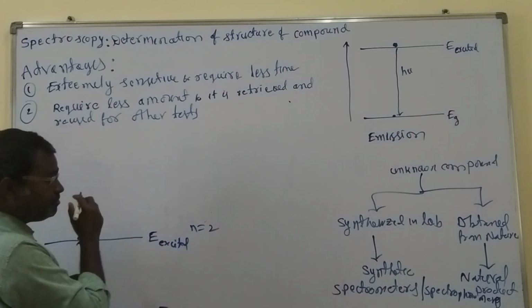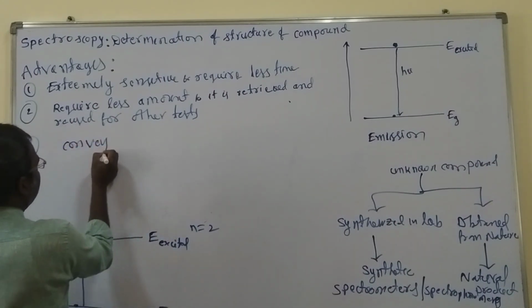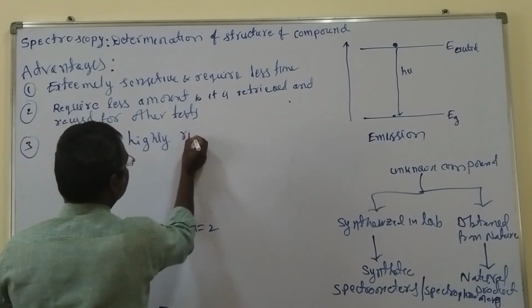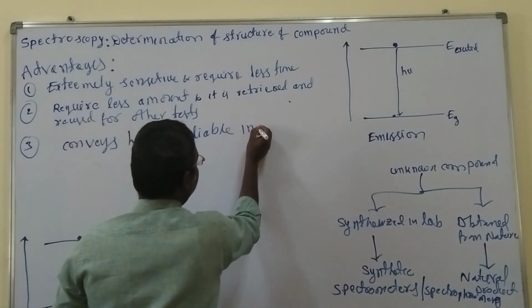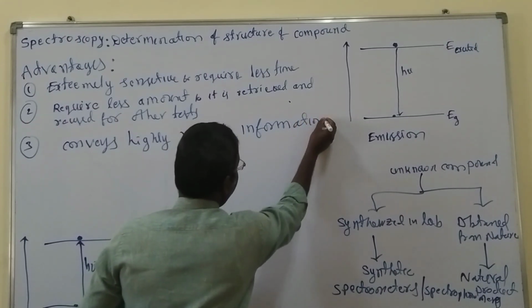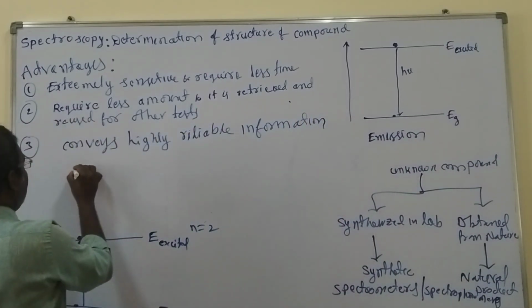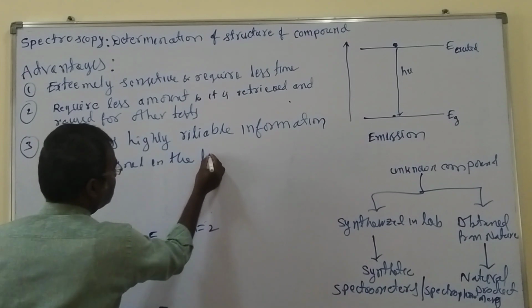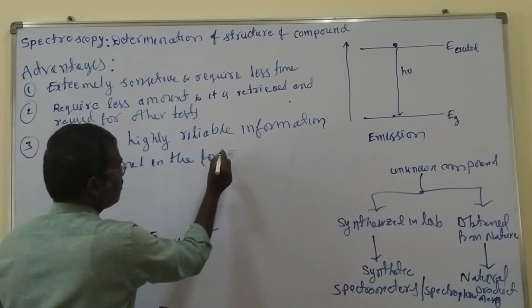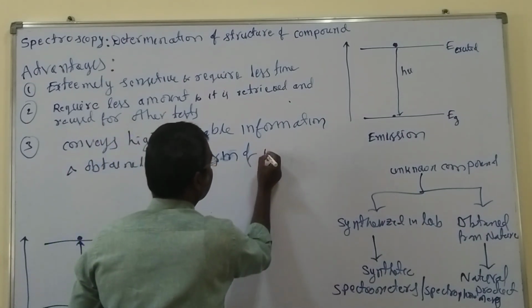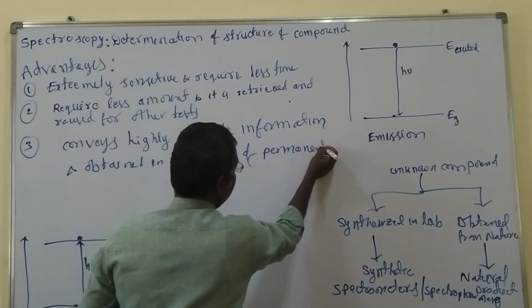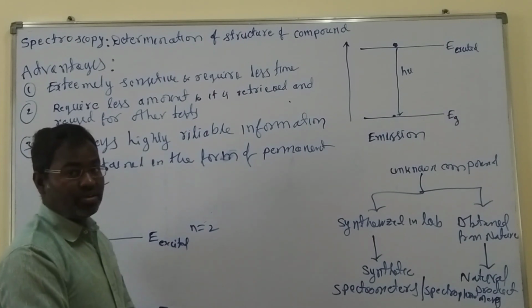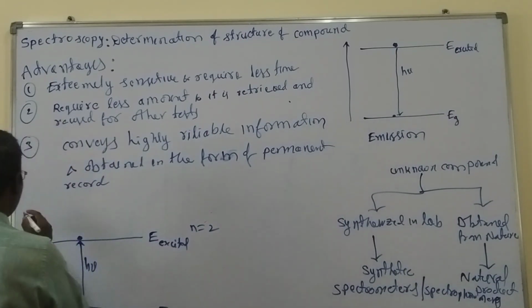So what we are saying is, spectroscopic methods convey highly reliable information, obtained in the form of a permanent record.